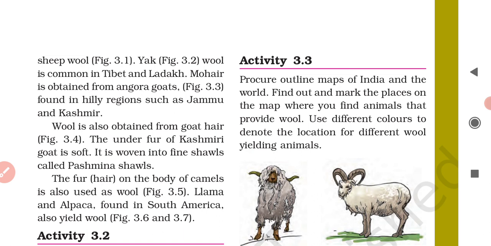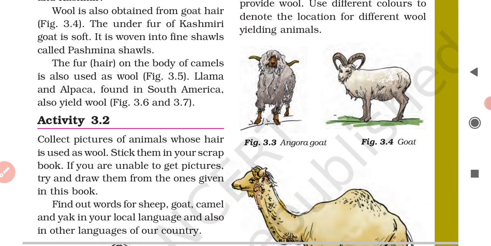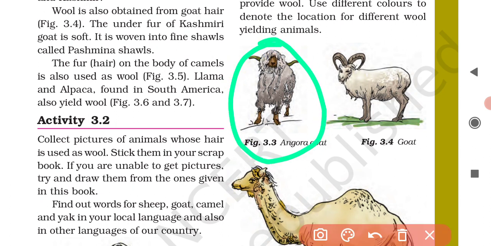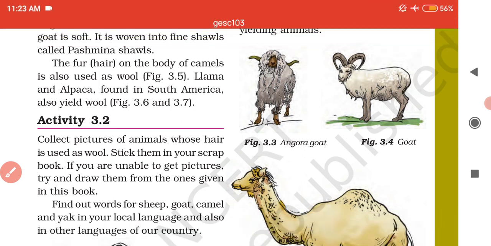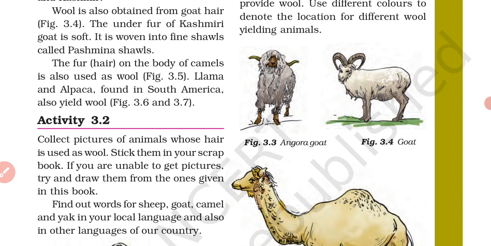Then Angora wool is obtained from Angora goat. Here the picture of Angora goat is given to you. So Angora wool is obtained from the Angora goat, which is found basically in the hilly regions of Jammu and Kashmir. Then comes yaks. Yaks have thick and long hair on their body which yield wool. And yak wool is common in the hilly regions of Tibet and Ladakh.